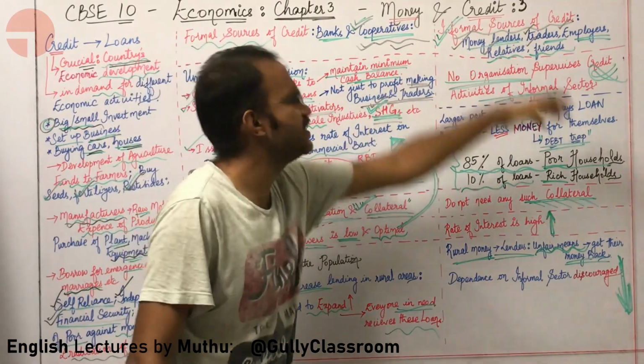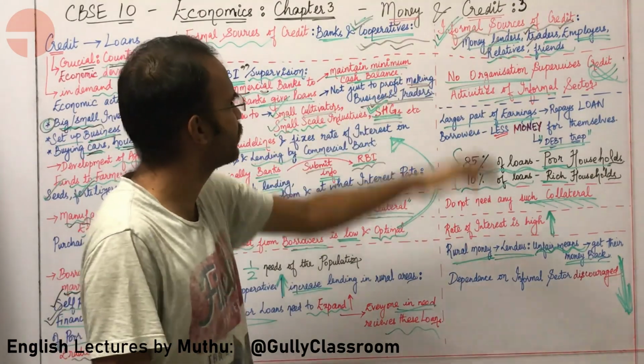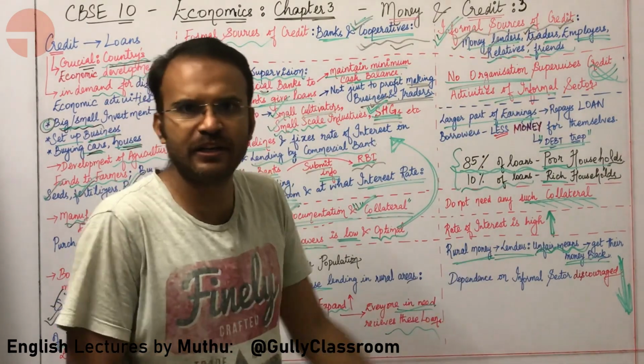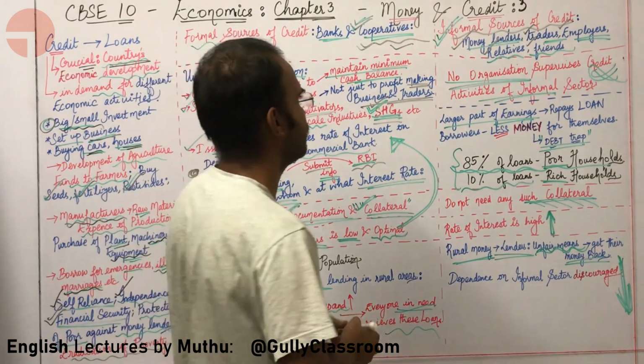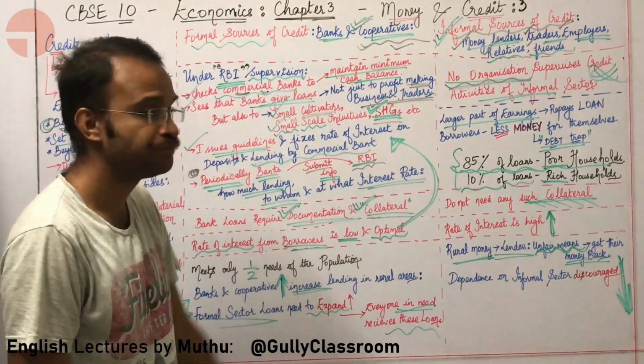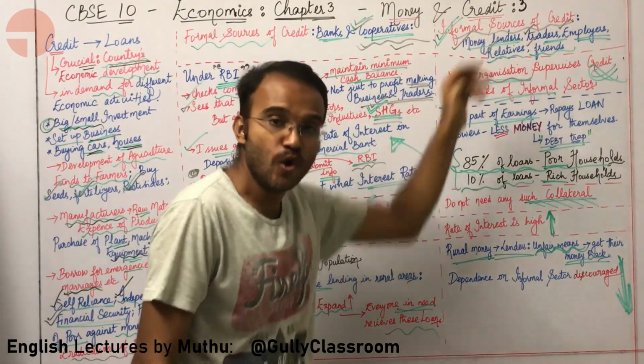So this is how RBI is supervising the banks. Sir, who is supervising the informal sources of credit? Who is supervising our relatives, friends, moneylenders, employers and traders who are lending money? Nobody is supervising them. No organization is supervising the informal sources of credit. That is a very big problem over here.